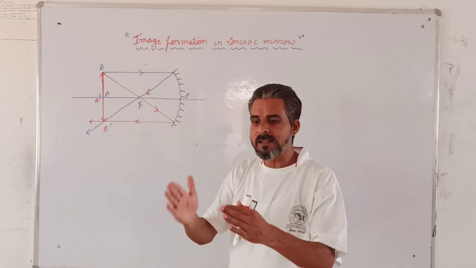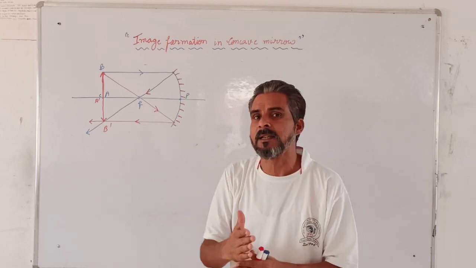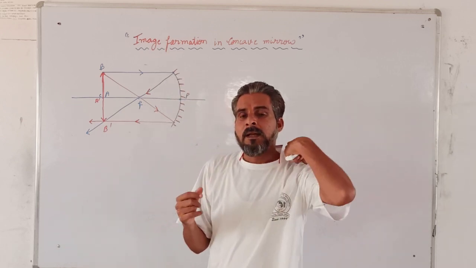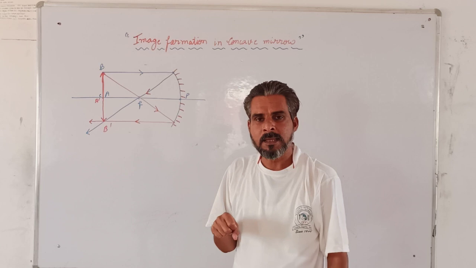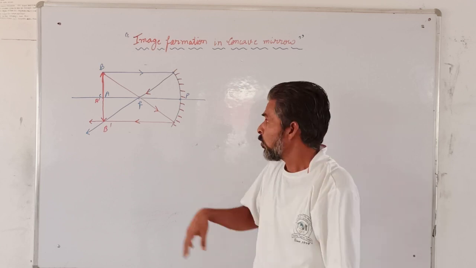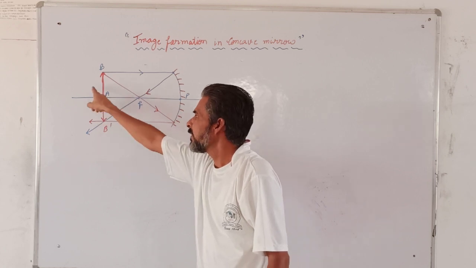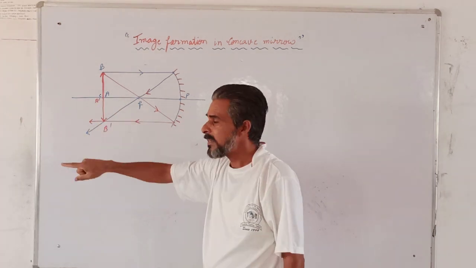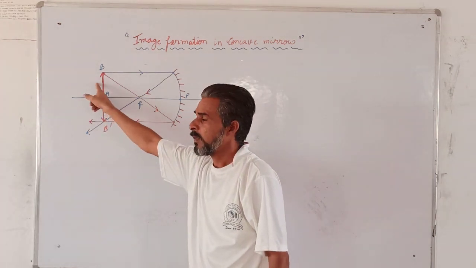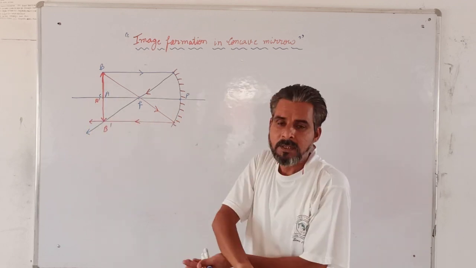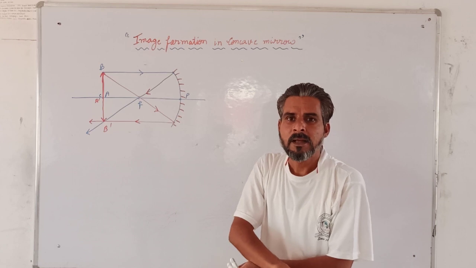When is an image real? When the rays are actually intersecting each other. Afterwards you will come to know in the next few cases what is the difference between the virtual image and the real image. So again I am telling you where the image is formed, in this case at C. Size same, the image is inverted, means upside down, and it is real.